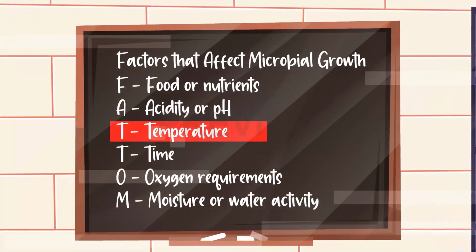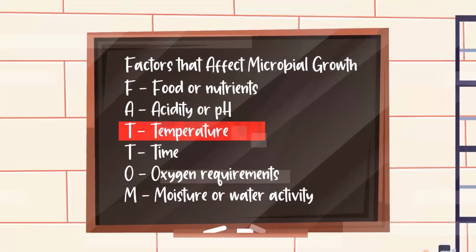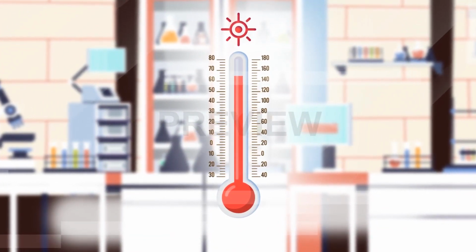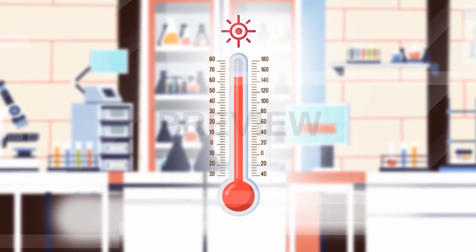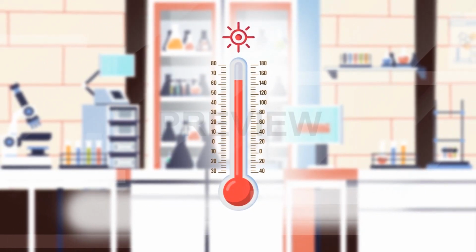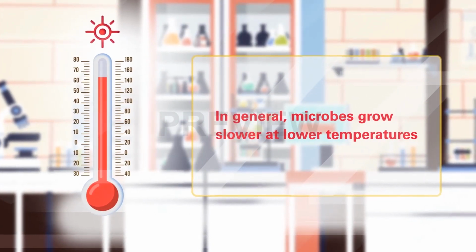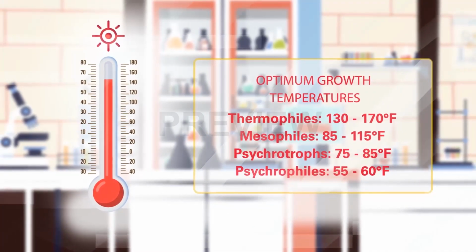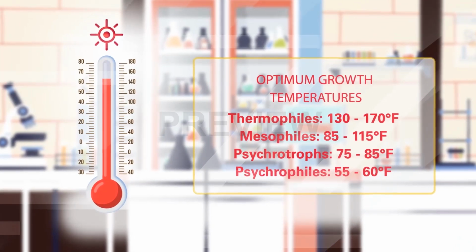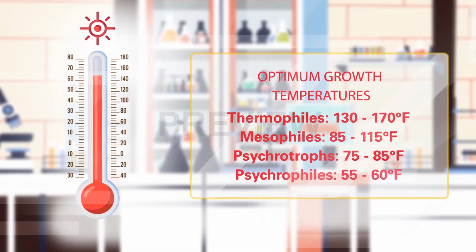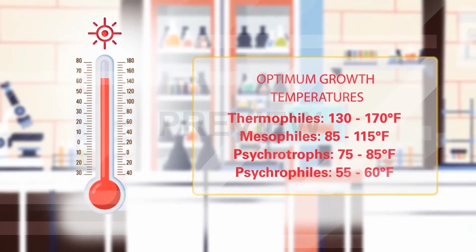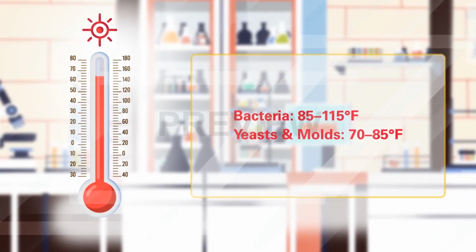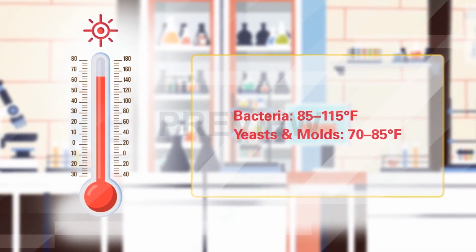Temperature may be the most important extrinsic or environmental factor affecting microbial growth. Because environmental temperatures can control the types of organisms able to grow and survive on a food product, we classify organisms by their temperature requirements. In general, microbes grow slower at lower temperatures. Organisms are classified based on the ranges of temperatures that promote optimum growth. Temperatures outside this range, both above and below, will have a negative effect on growth, but will not cause their growth to completely cease. Most bacteria prefer intermediate temperatures of 85 to 115 degrees Fahrenheit.